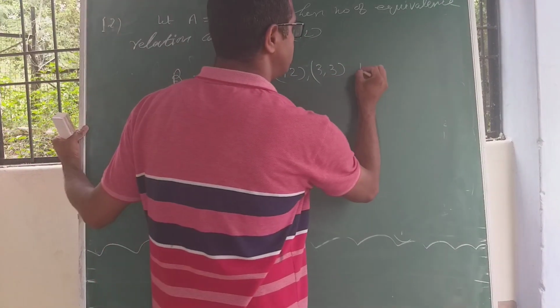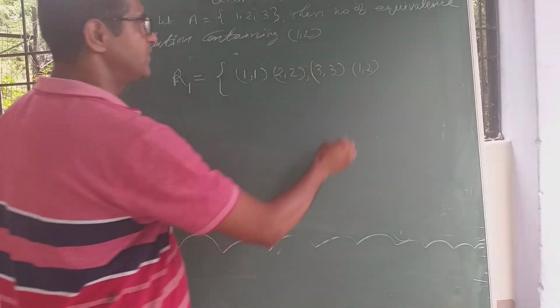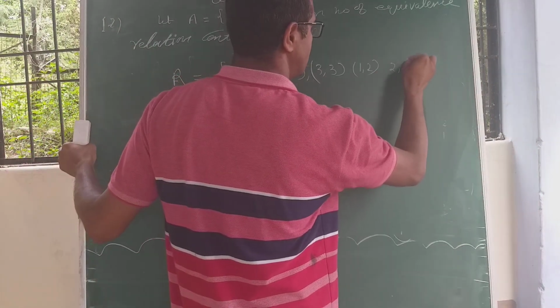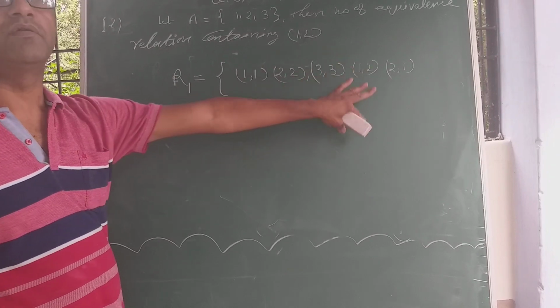If I write (1,2), because it is compulsory to write (1,2) as per the question, you must write (2,1). Right? So it is an equivalence relation.